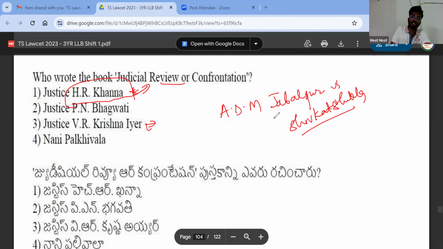In ADM Jabalpur versus Shivkant Shukla, the Supreme Court held that the right to move the courts for the enforcement of fundamental rights, which means that when your fundamental rights are violated, you cannot approach the court during emergency. That is the judgment of the Supreme Court in ADM Jabalpur. But there was one dissenting judge, which means he gave the opposite judgment. That is H.R. Khanna. He said that this right cannot be suspended. Even during emergency, you should be given the right to move the courts for the enforcement of your rights. As a result, he was not made the Chief Justice of India, right? So you have to remember this particular thing.